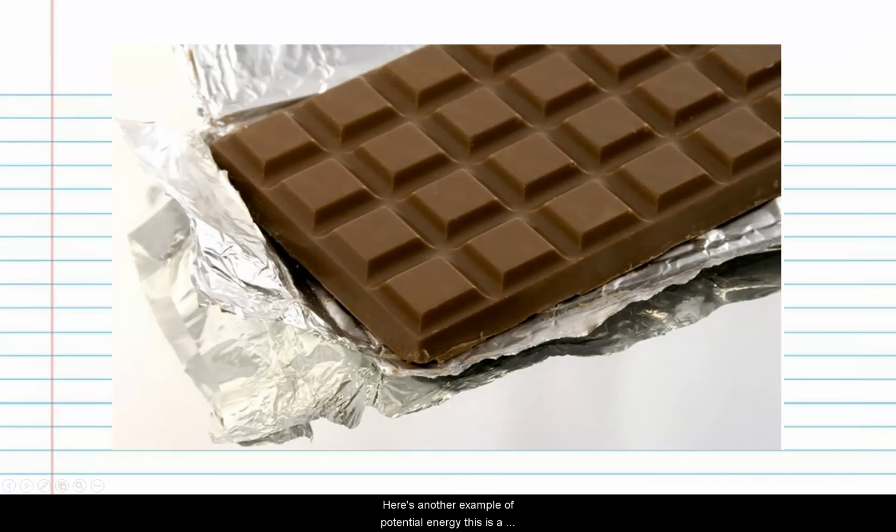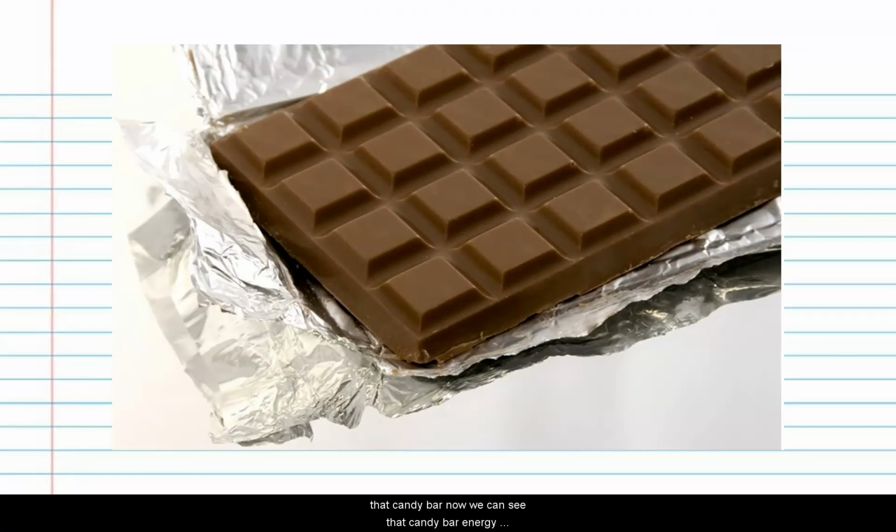Here's another example of potential energy. This is a candy bar. And in a candy bar, you have chemical energy. Chemical energy is the energy stored in our molecules. So your candy bar has lots of energy in it, right? When you look at the nutritional information on the back of your candy bar, you see the number of calories. It's actually kilocalories, or the amount of energy stored in that candy bar.